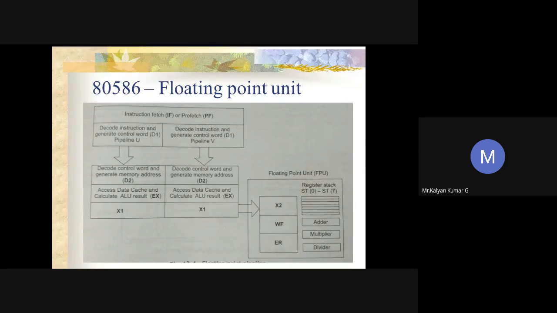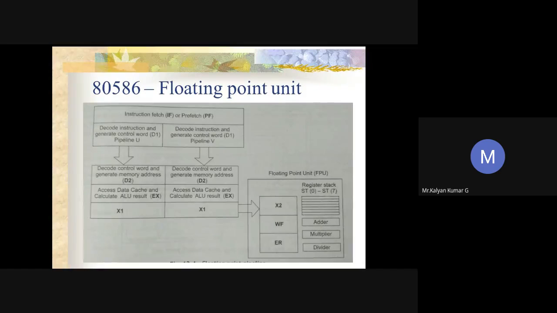The Pentium processor has been designed to incorporate on-chip numeric data processors. That feature is also available in the Pentium processor. The floating point unit of Pentium has an 8-stage pipelining. These are the 8 stages you remember: prefetch, decode 1, decode 2, D1, D2, and execute. Then floating point execute 1 and 2, which we usually call the X1 and X2 stages, followed by WF, write float and error reporting. So these are the 8 stages available.